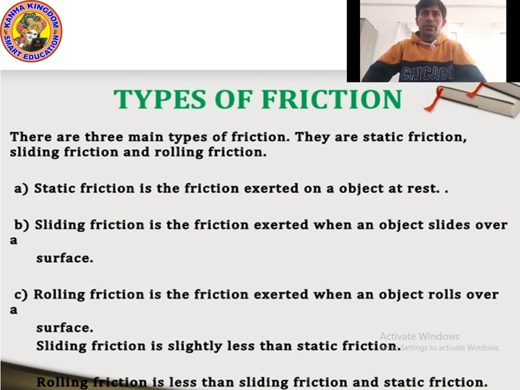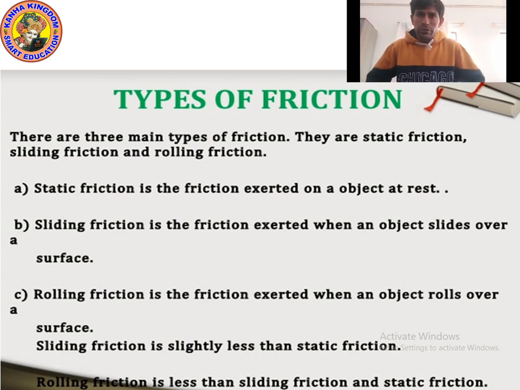Now, what is rolling friction? Rolling friction works when any object is rolling. When an object rolls over a surface, a force of friction comes into play, which is called rolling friction. Rolling friction is the friction exerted when an object rolls over a surface.